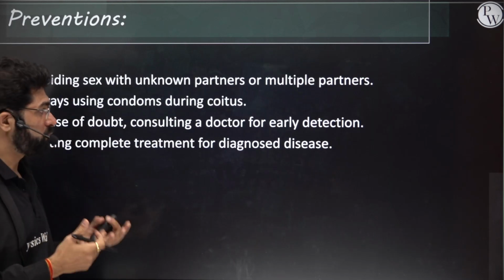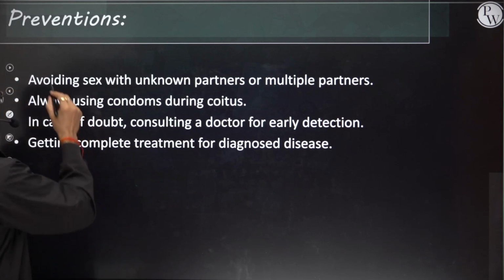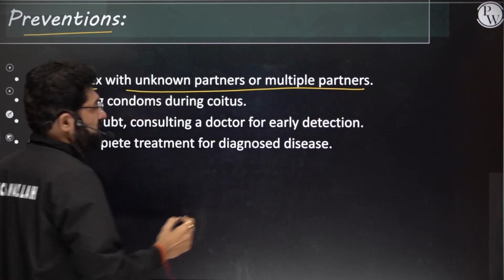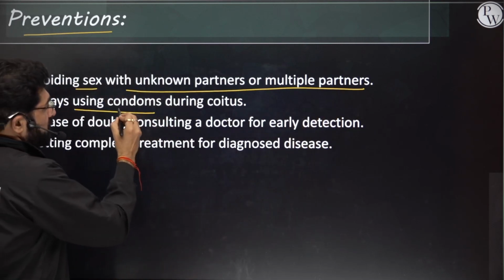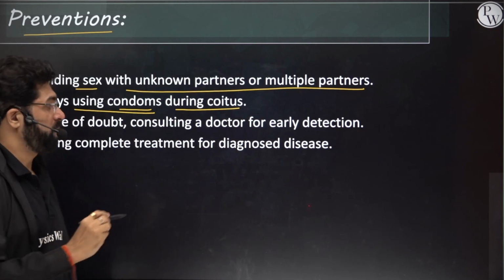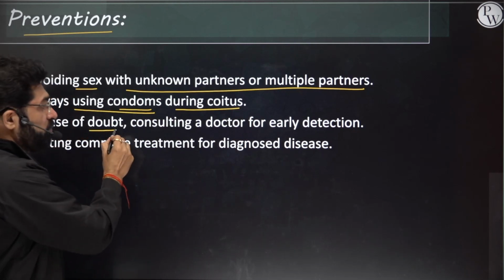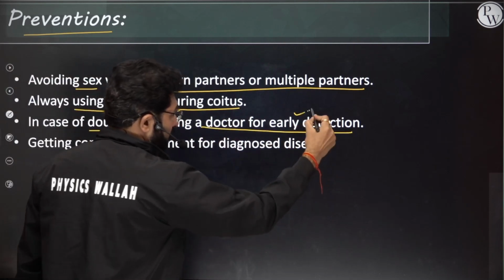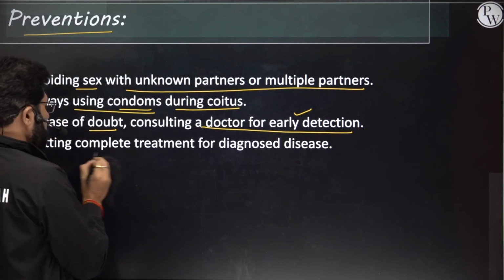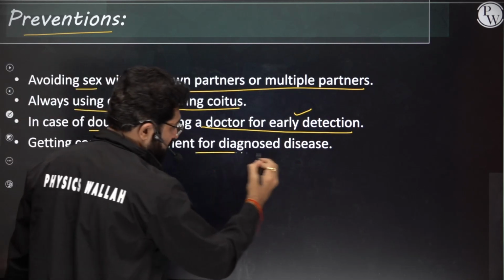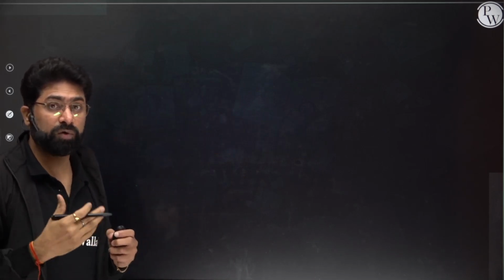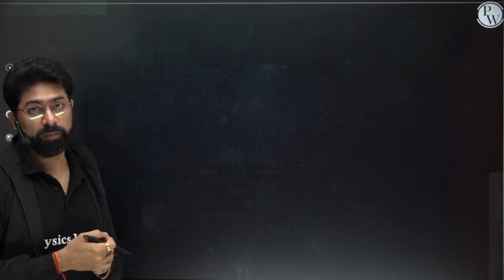Now, how are these diseases going to be prevented? Avoid sex with unknown partners or multiple partners, and use contraceptives like condoms during coitus, because condoms prevent STDs also, as you know. Moreover, in case of any doubt, one should consult a doctor for early detection. Early detection is going to save them much more easily. Get complete treatment for the diagnosed disease. If any disease is diagnosed, they have to go for a complete treatment. If you don't, it may again revert back.